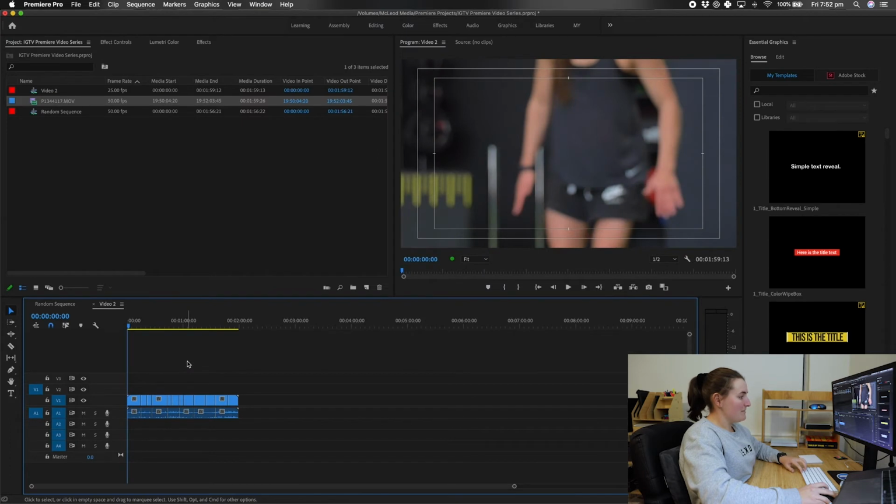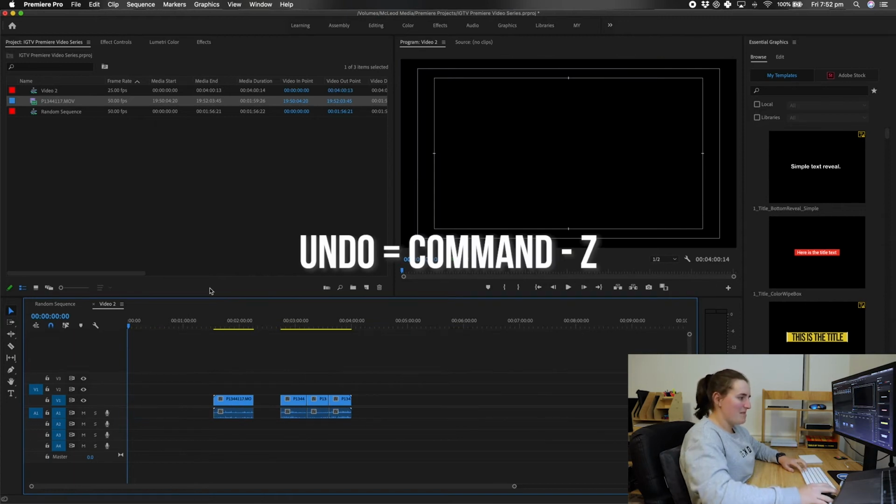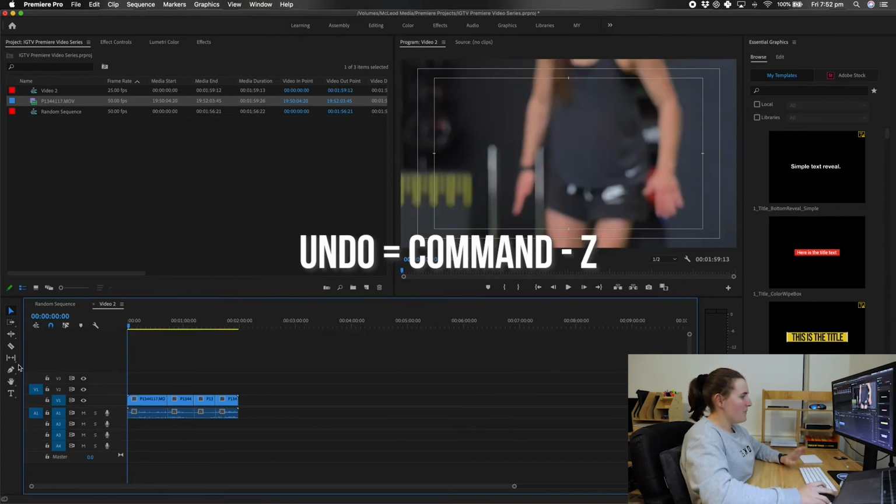Now if I just get rid of all those cuts, I don't want all those cuts there, we'll Command Z them back. Command Z is undo. Another little keyboard shortcut in there. Cool, now back to the start.